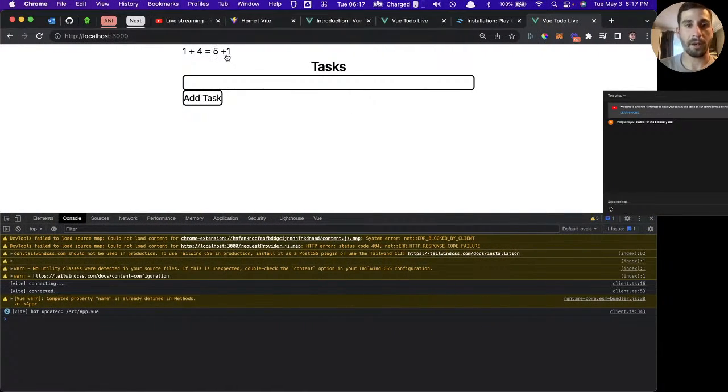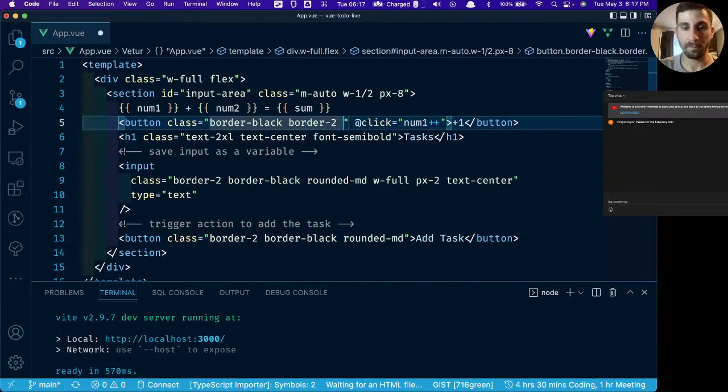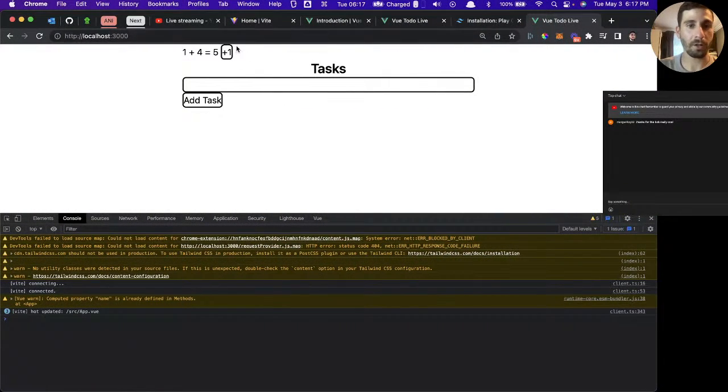Now if we take a look here, I'm sorry, bear with me for 1 second because I keep forgetting we have Tailwind. Let me give it a class. Okay, so here's our ugly little button here. But when we click it, we see the number is incrementing.